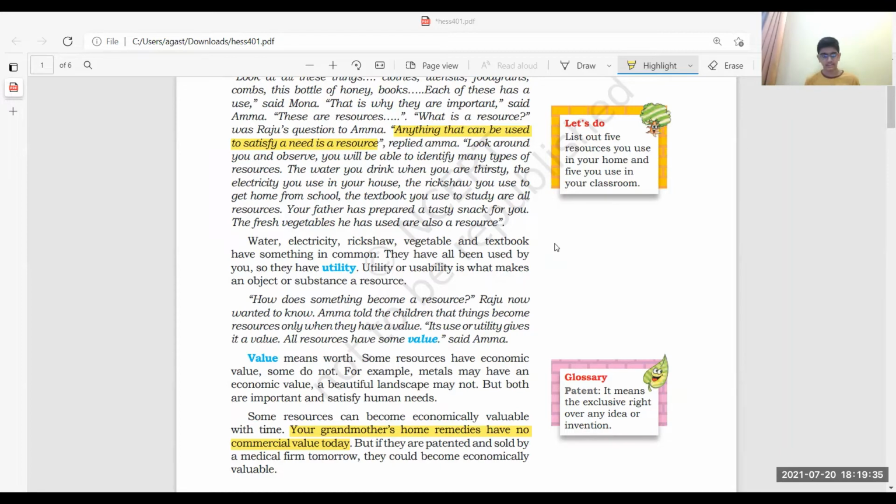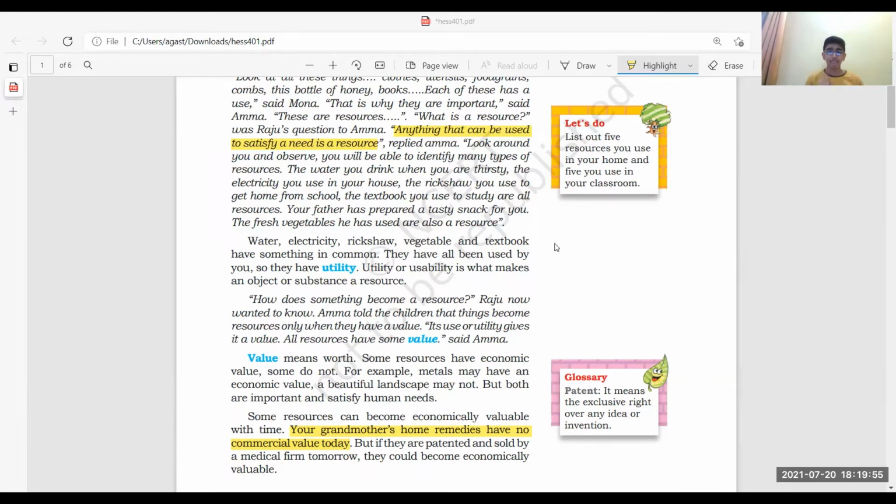They satisfy our needs. You see a beautiful landscape to improve your mind, just to be away from negative thoughts. You go to a beautiful landscape, sit there and enjoy the scenery. You're making use of the scenery for such a thing, but that does not have any economic value.